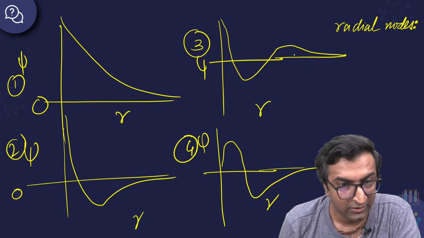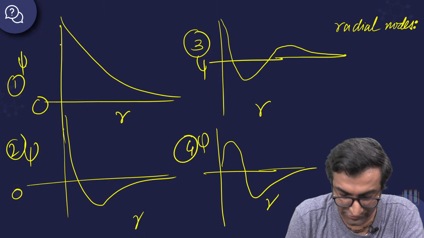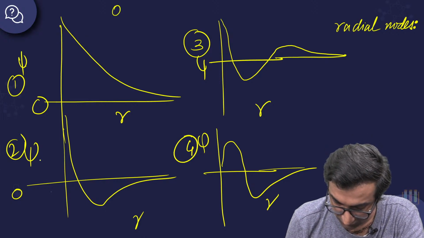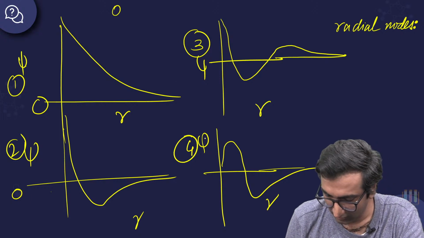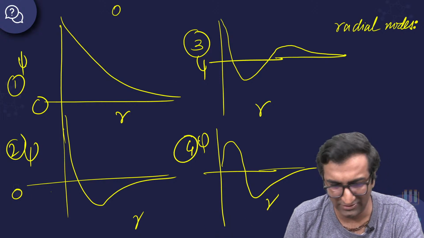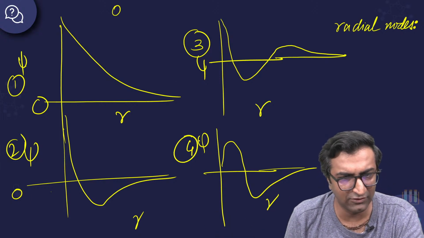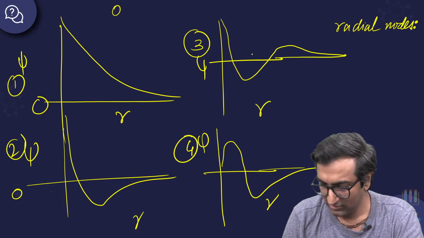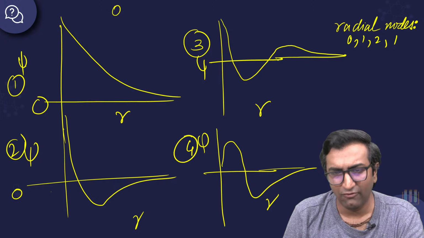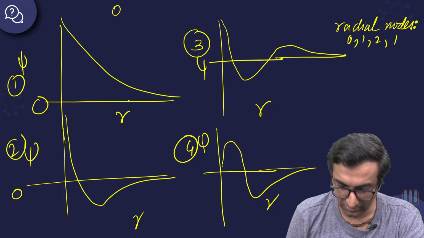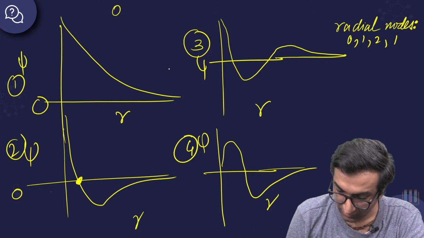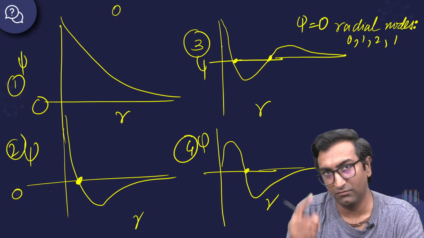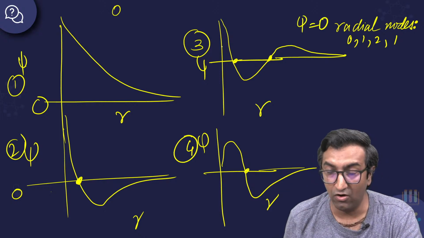Okay. Deepa says 0 in the first one. And Aksh says 0, 1, 2. Okay. Great. So you guys have the hang of it. Yes. Aksh, bilkul sahi. 0, 1, 2, 1. Perfect. Simple. Okay. That was easy. 0, 1, 2, 1. Why? Because a node is something where psi is equal to 0. Perfect.